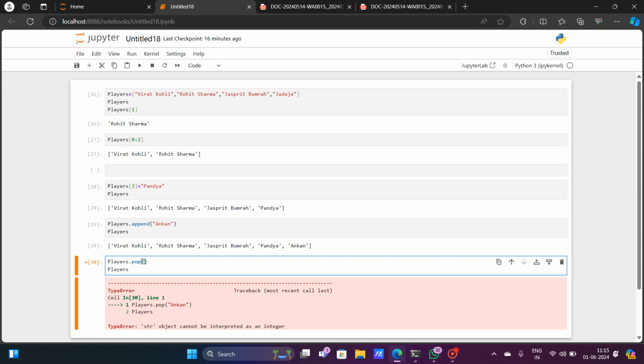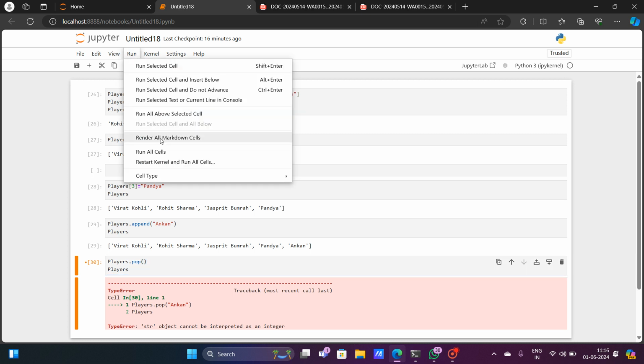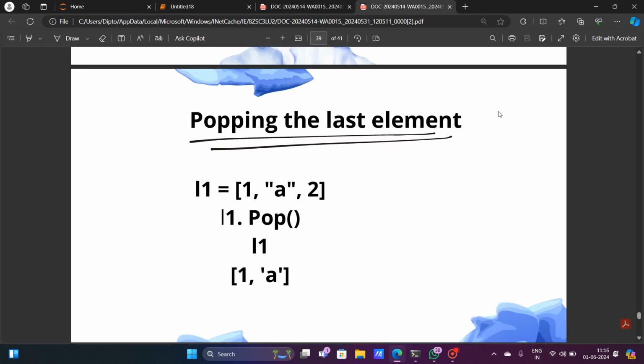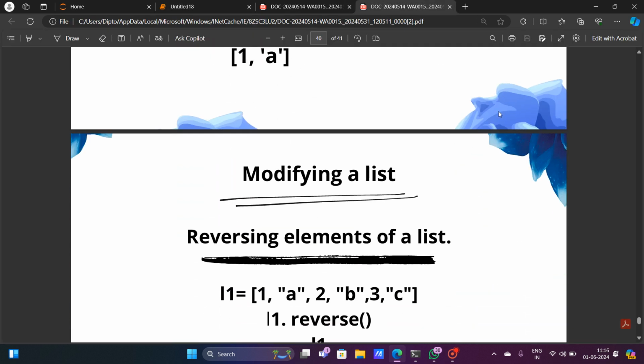You are supposed to give just two brackets, one opening the first bracket and another closing it. That will actually be enough. If you run this now, you can see the last element will be popped out. That means Ankan is being popped out or removed from the list. So that's how you pop an element, and that's how you add an element to the list.